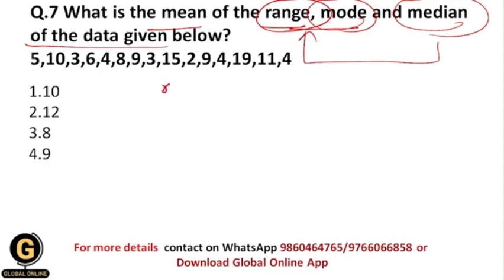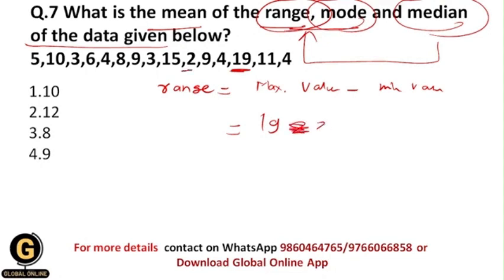First let us find the value of range, which is equal to maximum value minus minimum value. In the given data set, the maximum value is 19, and the minimum value is 2. So 19 minus 2, which is equal to 17. So your range will be 17.